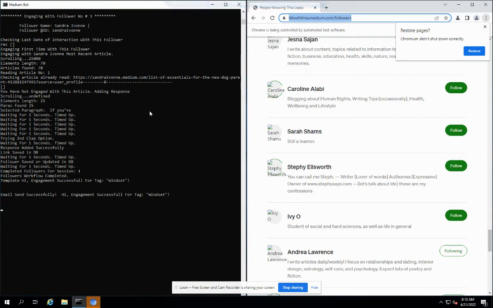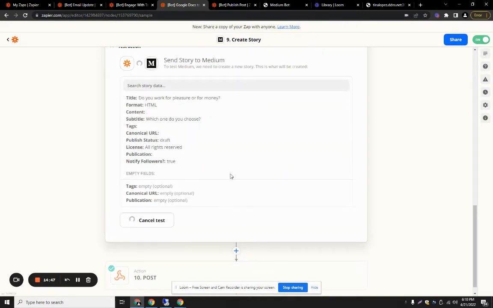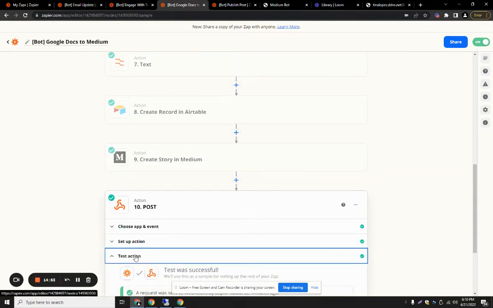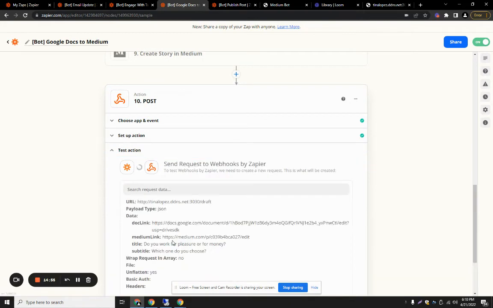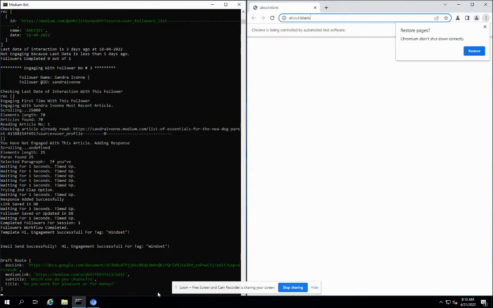The server is looking like this, and the bot will capture this post request and start processing the article. So I have sent a test event to Medium, and the article was successfully created on Medium. And now we will go to the test action, and we will send the request here, and you will see that the bot will start.